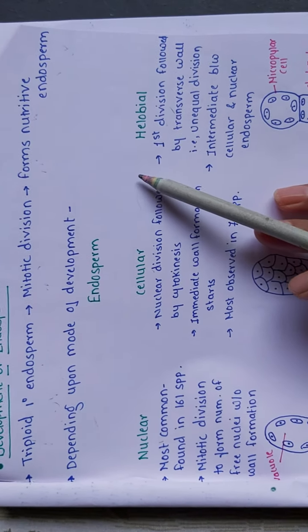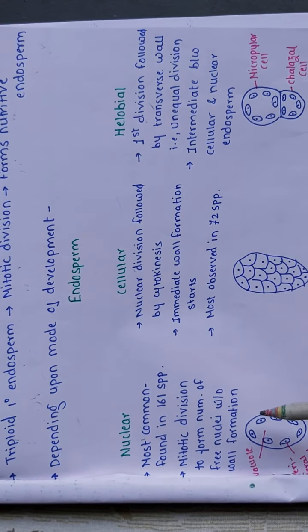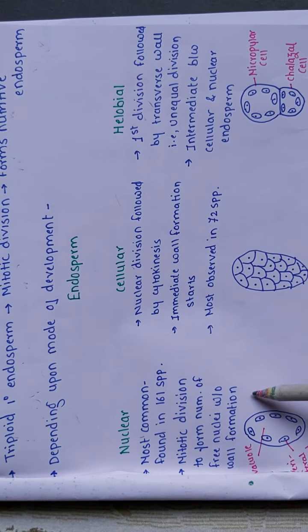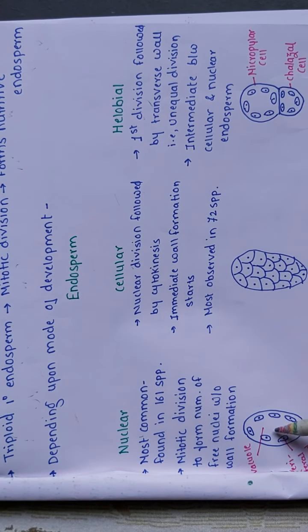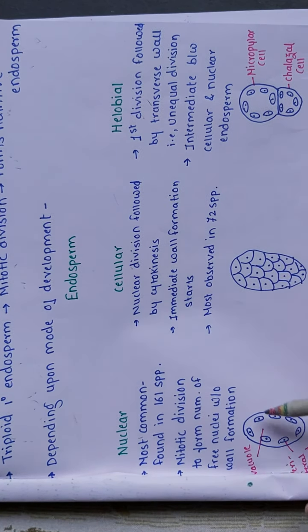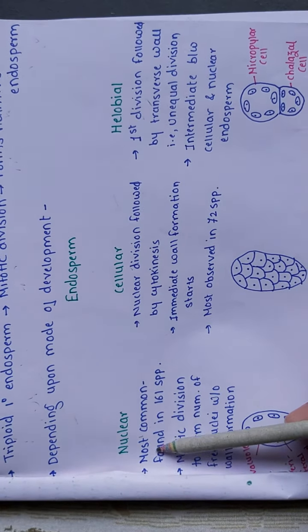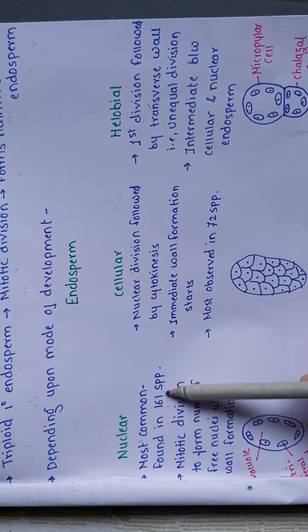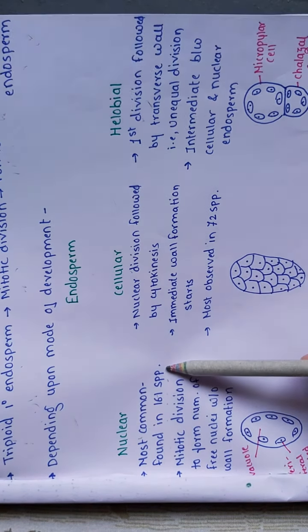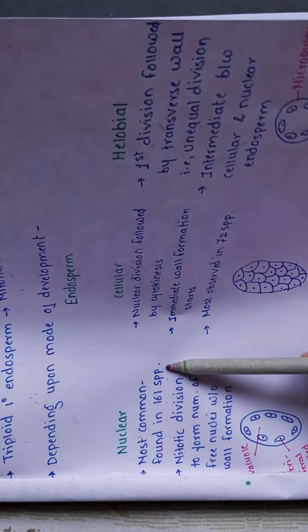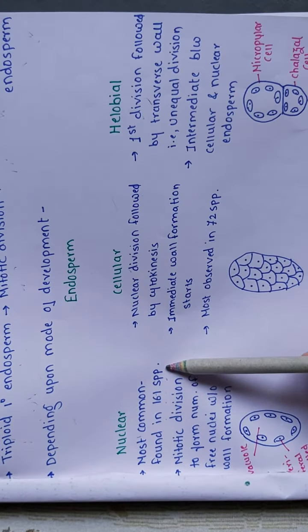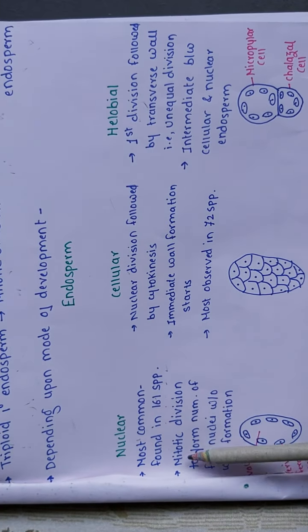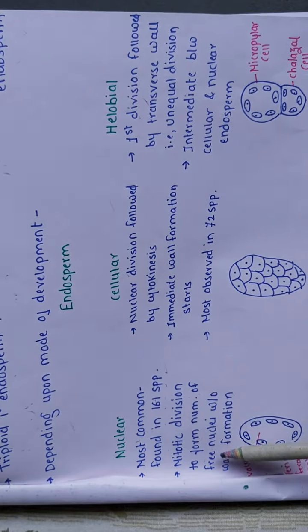For the nuclear type, they have given the diagram, that is figure 1.14. The nuclear type is the most common, found in 161 angiospermic families, right? It involves mitotic division to form a number of free nuclei without wall formation.